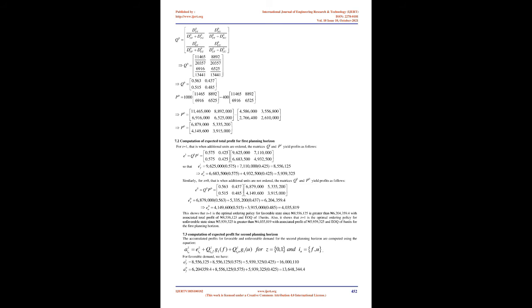7.4 Computation of expected total profit for third planning horizon. The accumulated profits for favorable and unfavorable demand for the third planning horizon are computed using equation 22. For favorable demand, we have 16,000,110 with 16,000,110 at 0.575 and 13,351,908.4 at 0.425, which equals 30,874,734.32.